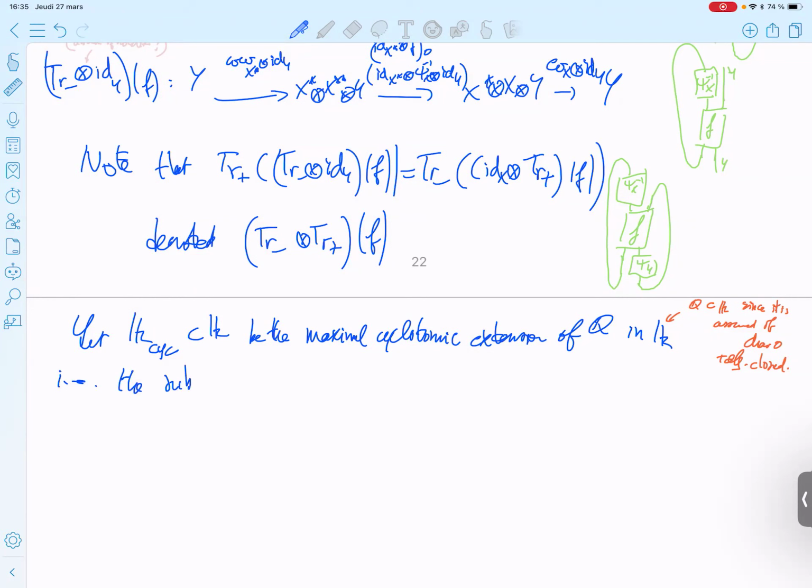The subfield generated by all roots of unity. Okay. So now they define the complex conjugation. I'm not completely sure why they need to define it in some abstract way.